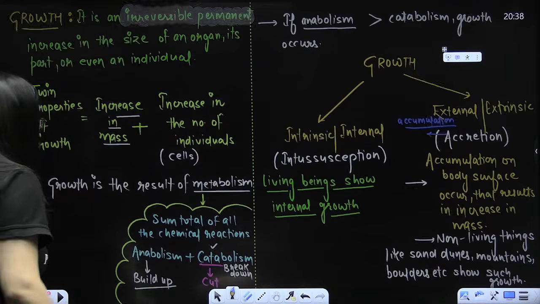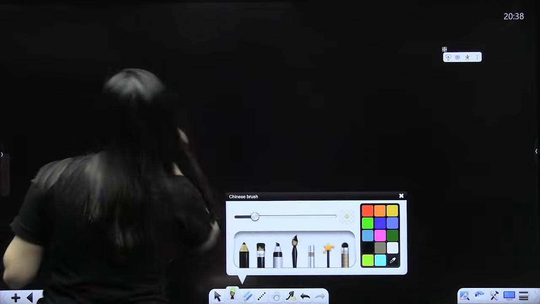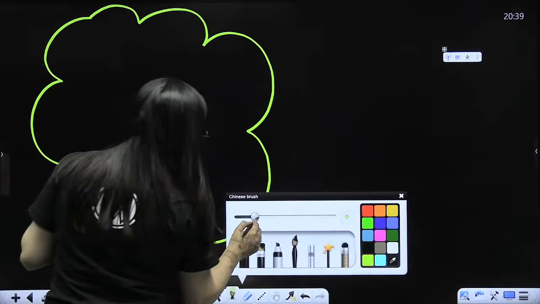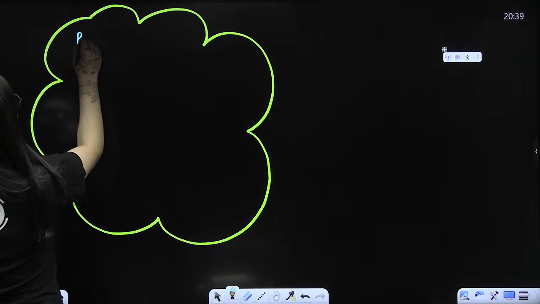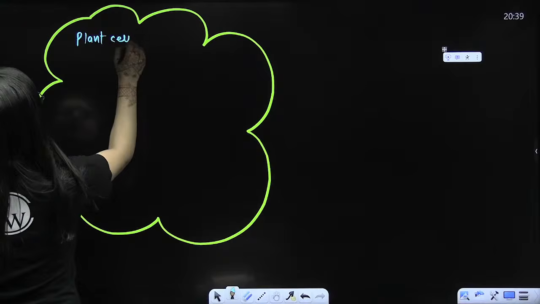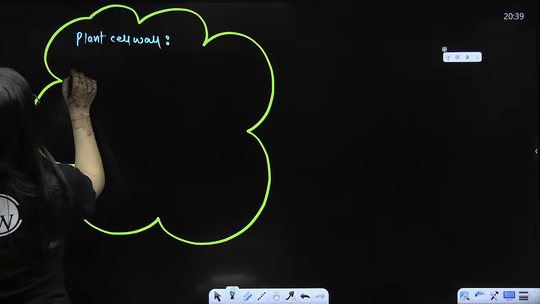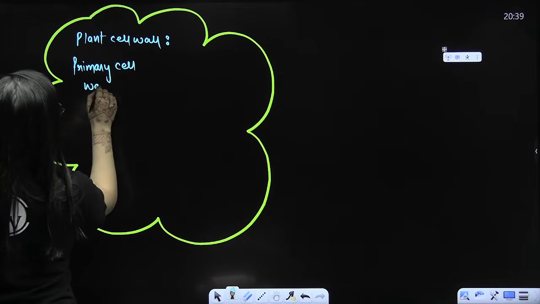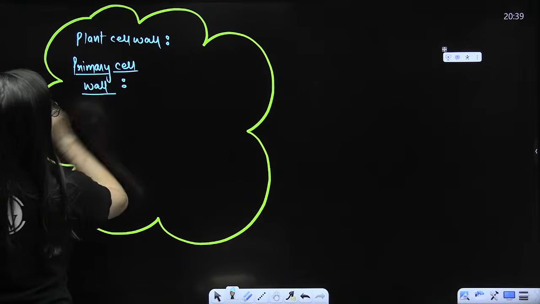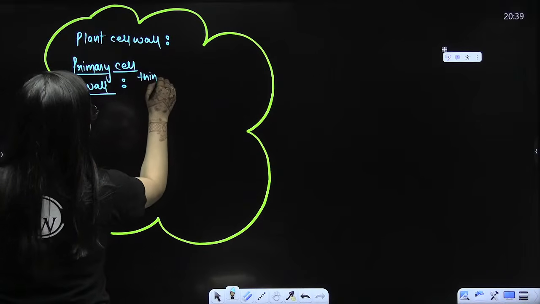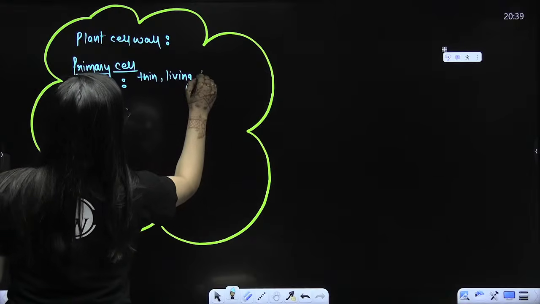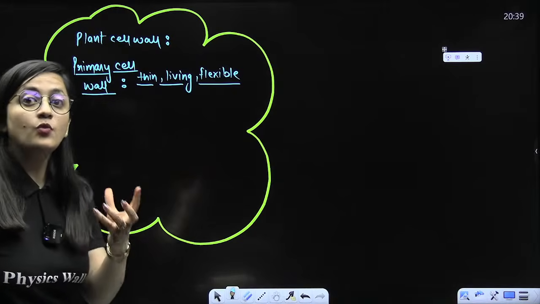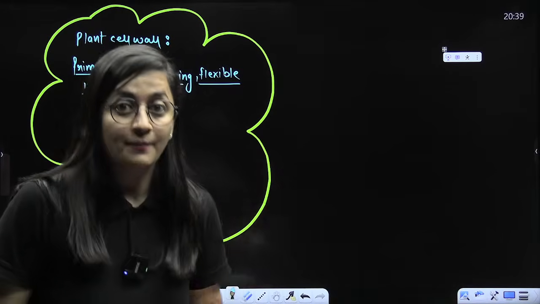First. Now, second point, I always relate with the plant cell wall. So if you remember, when we talk about the plant cell wall, in a young plant cell, we talk about the primary cell wall. I believe you know that much. So the primary cell wall is thin, it is living, it is flexible. Overall, in the NCERT, what we have discussed is that the cell wall is dead, non-living, rigid. But that's not true.